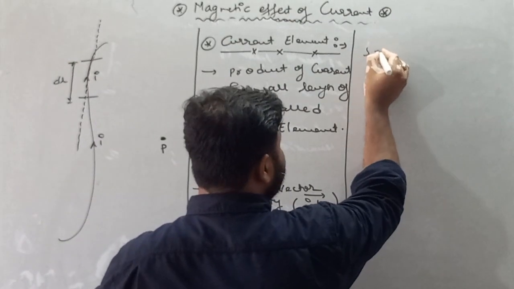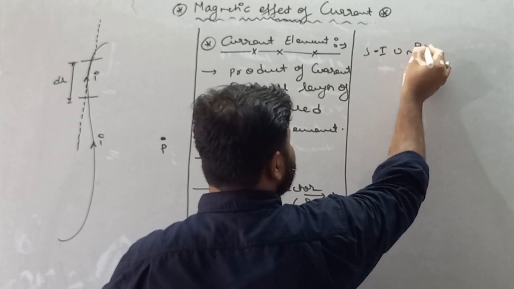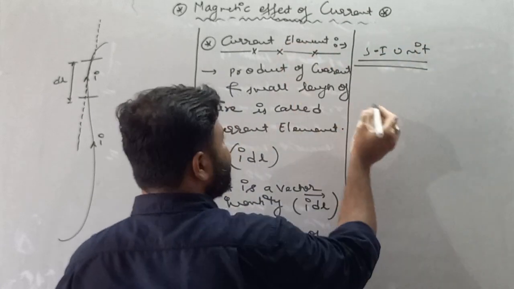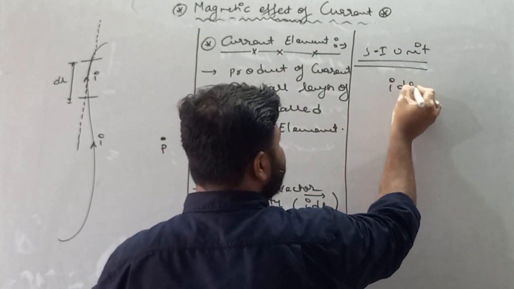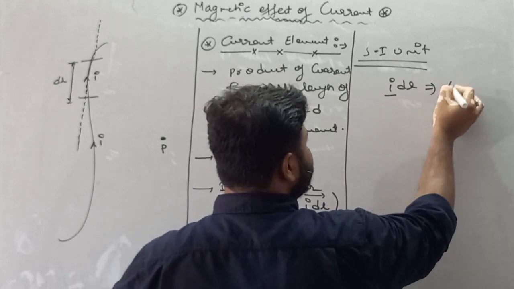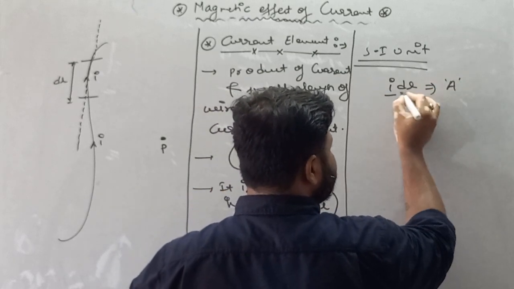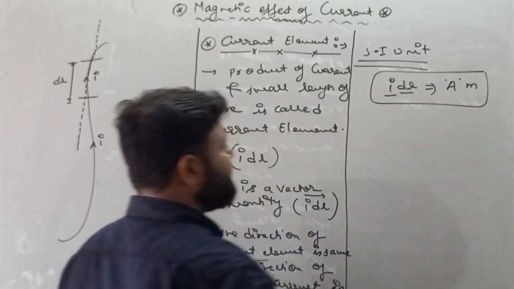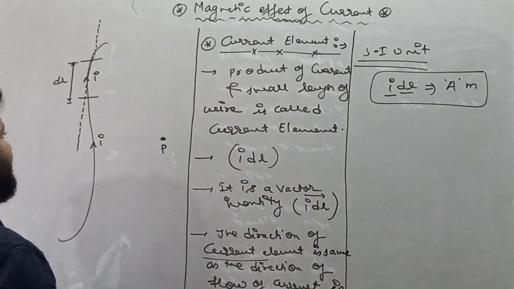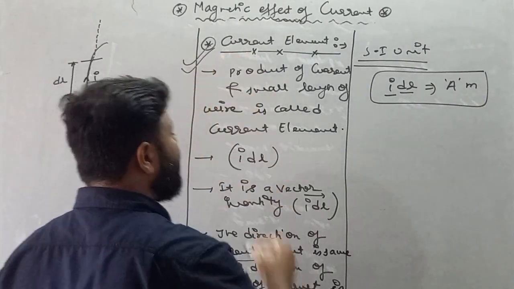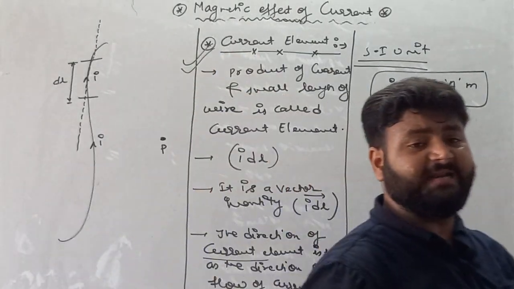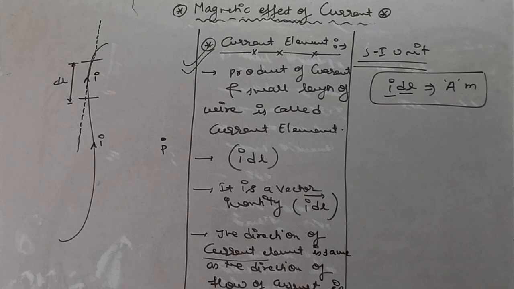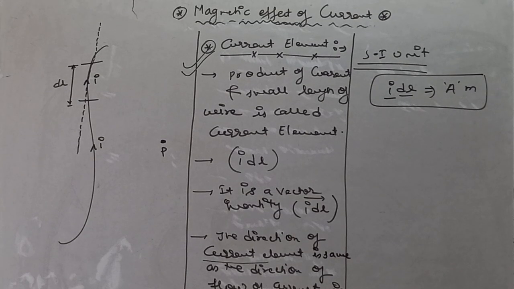Next point, its SI unit, meaning the SI unit of the current element. The current element is I dl, the SI unit of current is ampere, and the SI unit of dl, that is length, is meter. So ampere meter is the SI unit of the current element, which is defined by Biot-Savart to give the value of magnetic field at any point P due to a current carrying conductor.